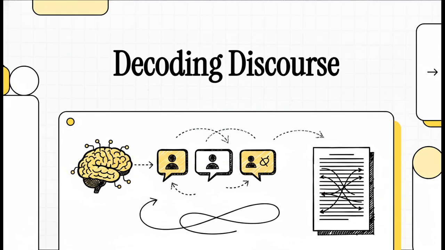Welcome back, everyone. If you're looking to understand exactly how natural language processing systems make sense of multi-sentence text, well, you're in the right place. Today, we're unpacking a really fascinating piece of the NLP puzzle based on our source material. We're looking at exactly how anaphora affect cohesion in discourse processing. Basically, we're going to see how machines connect the dots across sentences to build a coherent understanding of text. Let's get right into it.